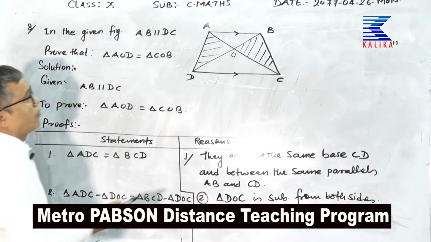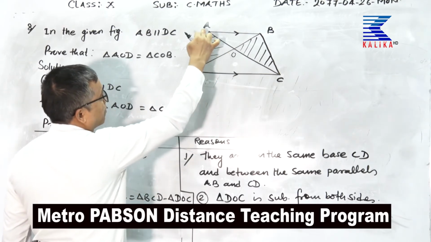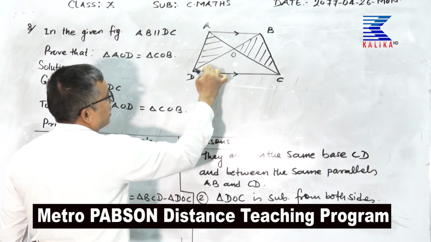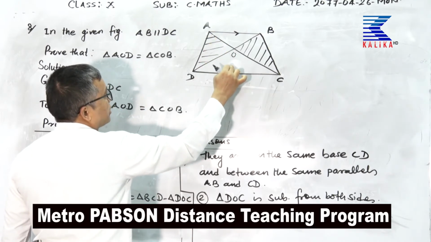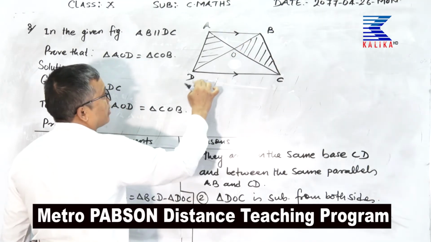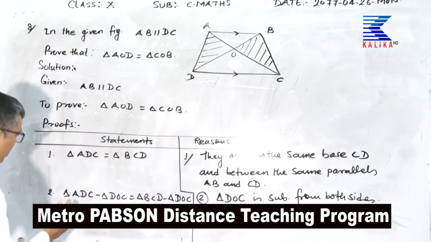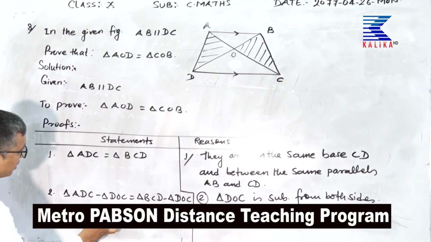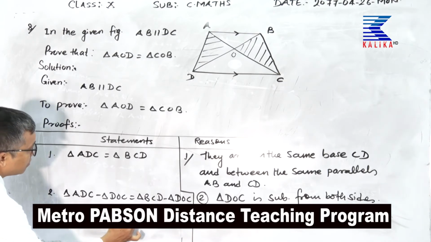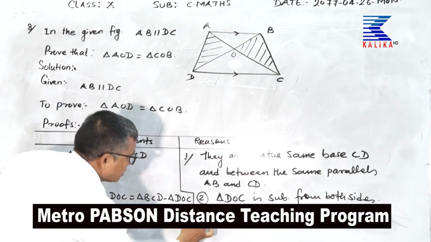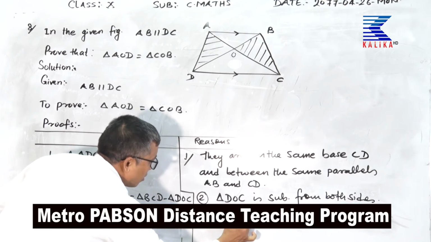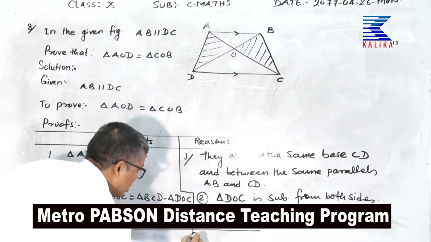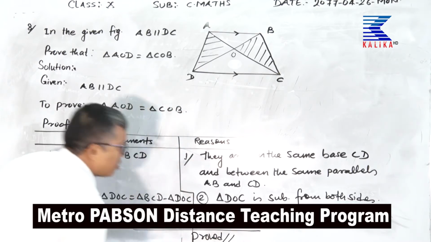When triangle DOC is subtracted from ADC, we get AOD. Similarly, when triangle DOC is subtracted from BCD, we get BOC. Therefore, triangle AOD is equal to triangle COB, from statement 2. This is proved. Understand?